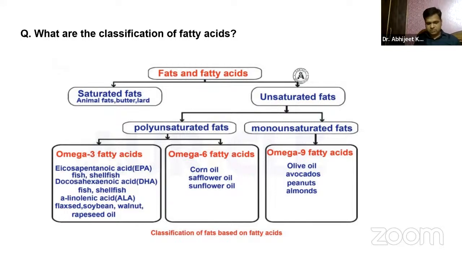Before coming on to this flowchart, let us first discuss in our own manner about the fatty acids. Then we will come to the notes, what is given.